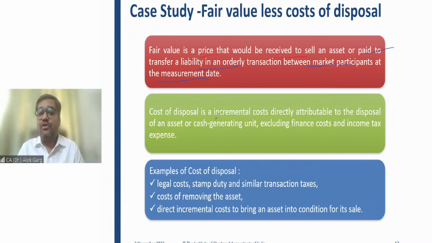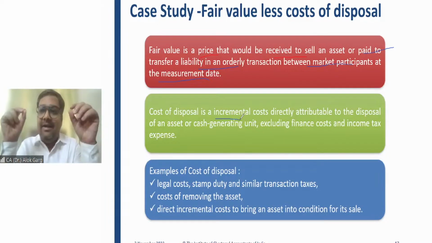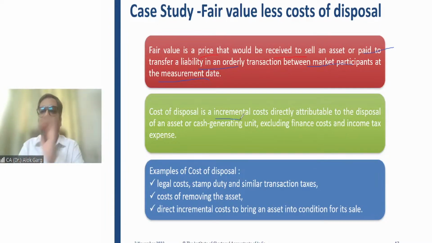Okay. Cost of disposal is an incremental cost. If the company will dispose of this asset, then only this incremental cost will come. For example, transfer charges. If you sell your vehicle, only then transfer charges will come into the picture. If you sell your building, only then stamp duty will come into the picture, right?